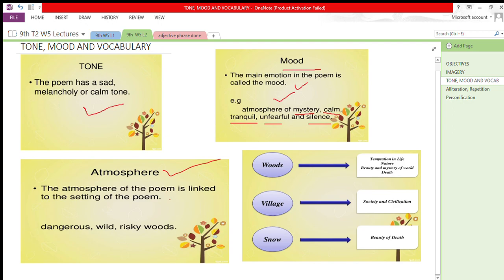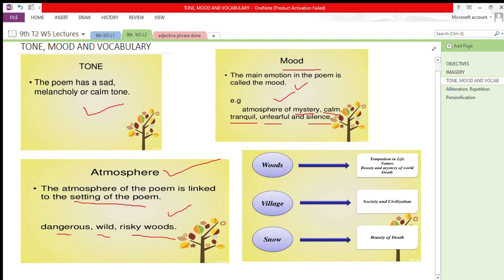The atmosphere of the poem is linked to the setting of the poem, how the poem starts. It takes place in the dangerous, wild, and risky woods. Still, it doesn't deal with any danger. The poet is very calm, his horse is very calm, and actually, they are enjoying that journey, and they enjoy their stay in the middle of the dark night, and they enjoy the beauty of that beautiful atmosphere.